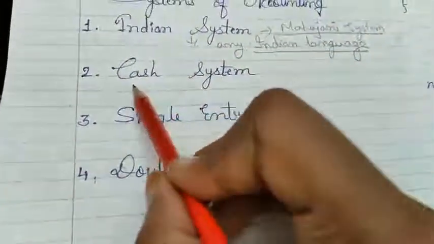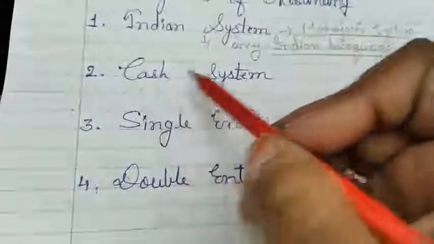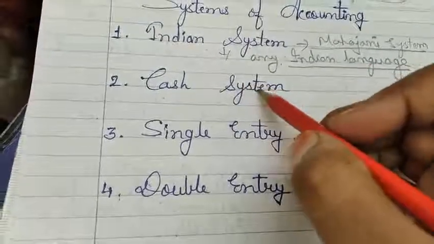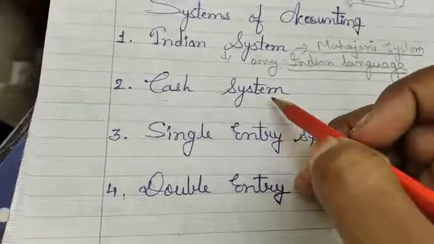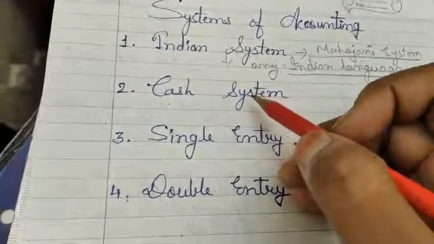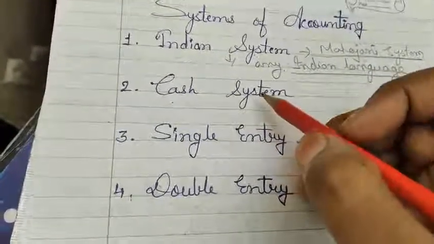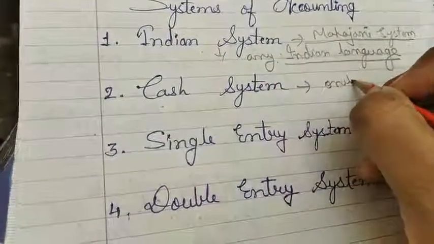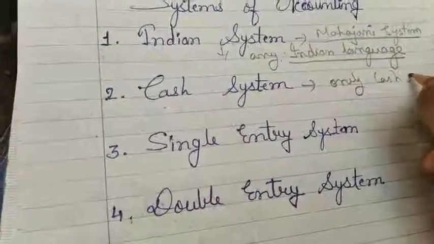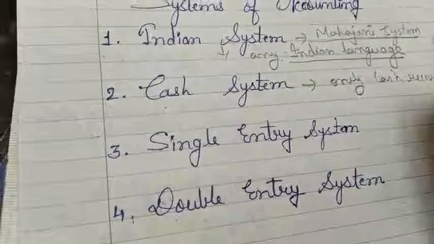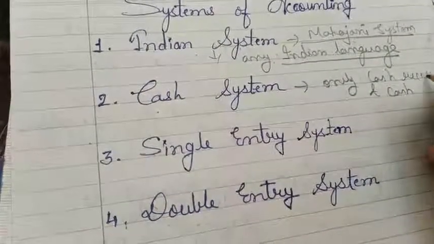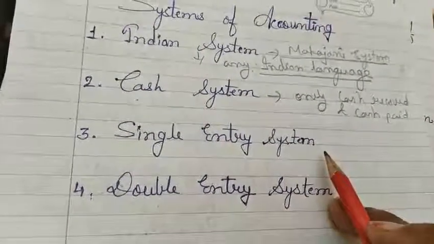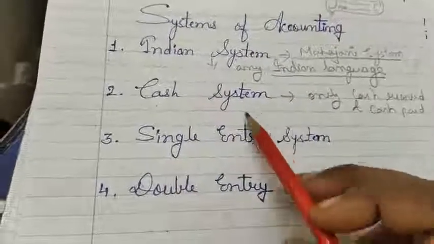Now, second one is the cash system. Only cash transactions are recorded. When cash is received or cash is paid for some work, then the transactions are recorded in this book. If there is a credit transaction, it will not be recorded in the cash system. That means in the cash system we only record cash received and cash paid by the business.